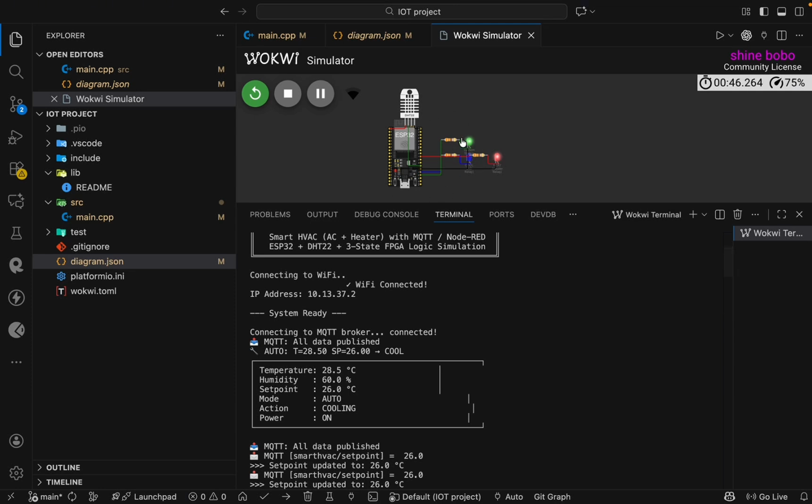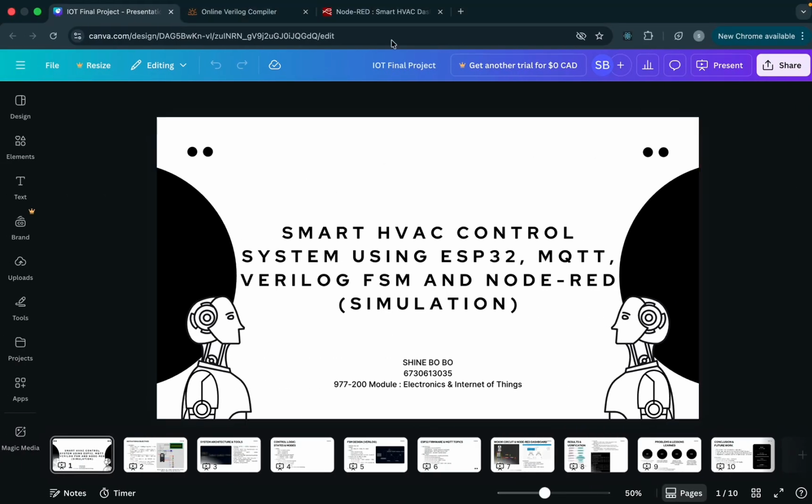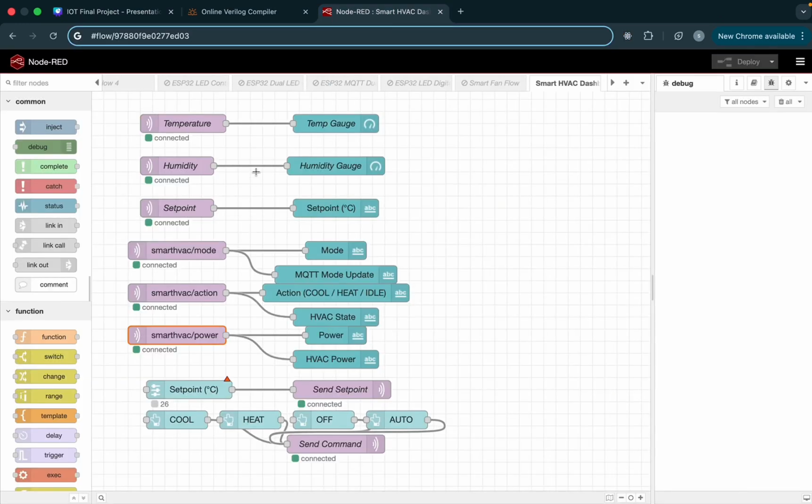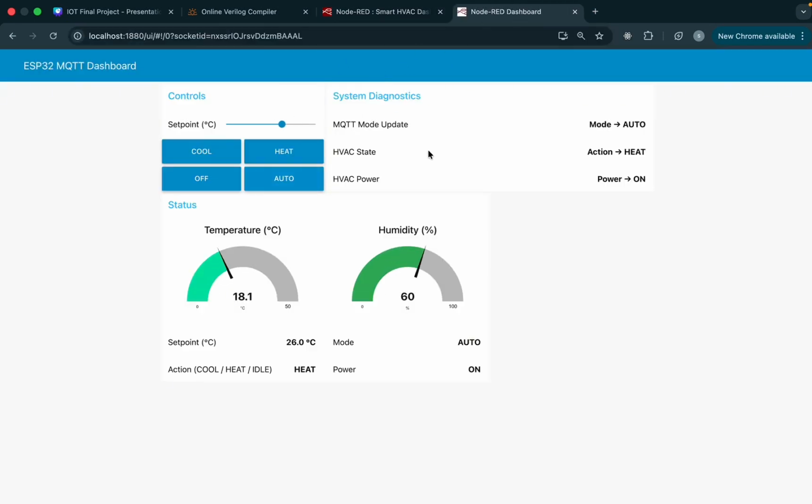For this project, I also tried implementing it with Node-RED. So I will show the Node-RED dashboard. This is my Node-RED flow with the MQTT topic and the UI I wrote. I subscribe to the MQTT topic and connect it to the Node-RED dashboard. So I will show my dashboard now. This is my dashboard.